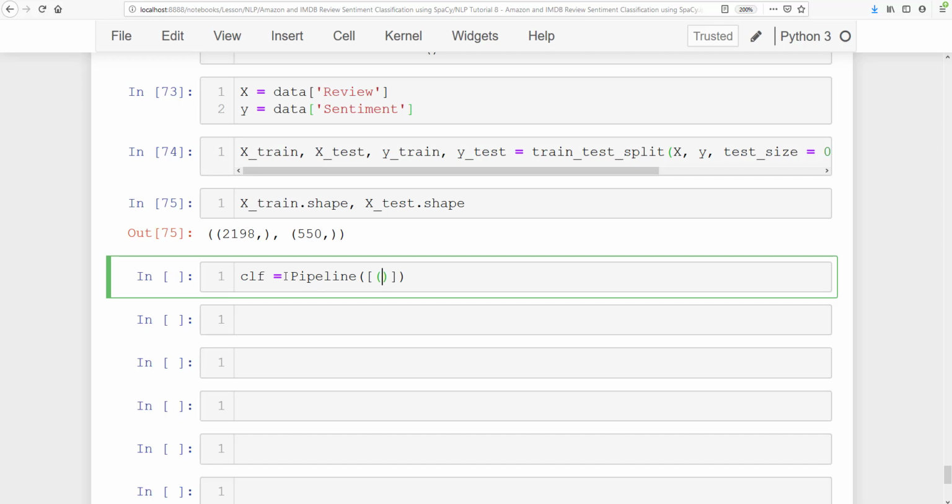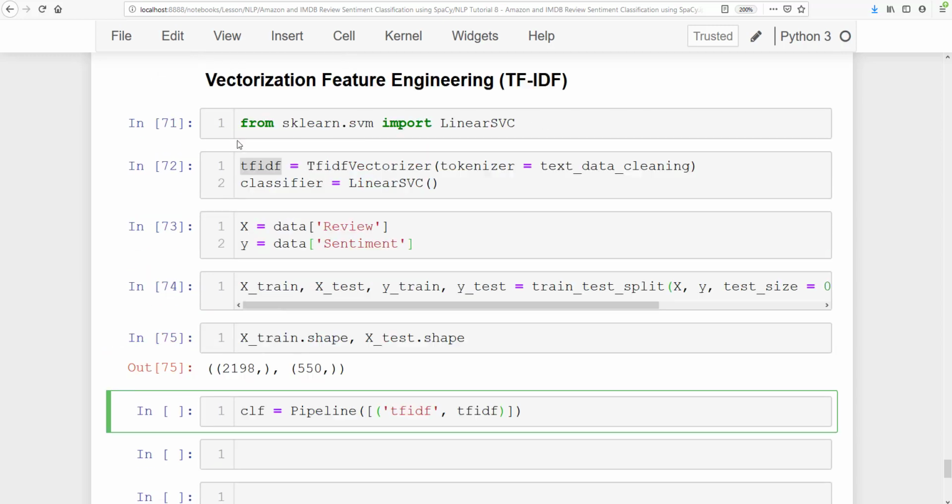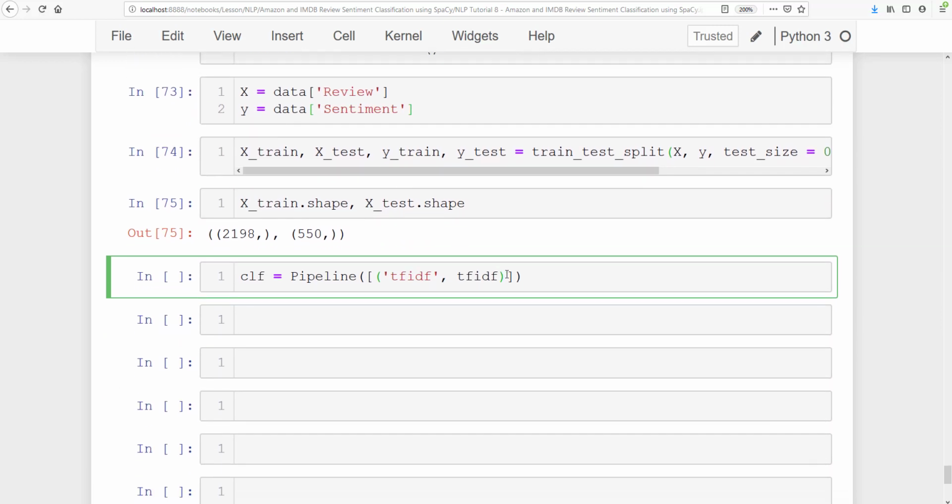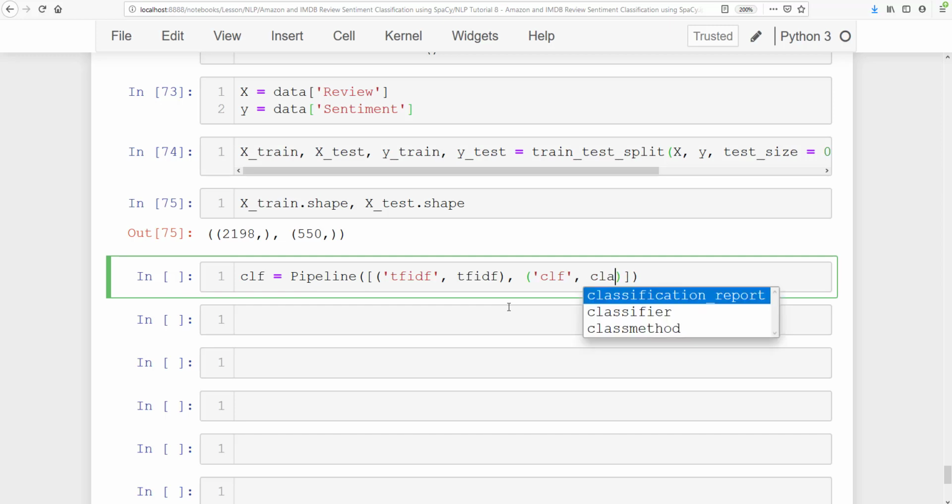The first operation which I'm going to perform is the vectorizer, that is the TF-IDF, which I had created here. So this is the one tuple, and after this tuple I'm going to perform the classification operation. That is the CLF operation, and in that I'm going to use a classifier.